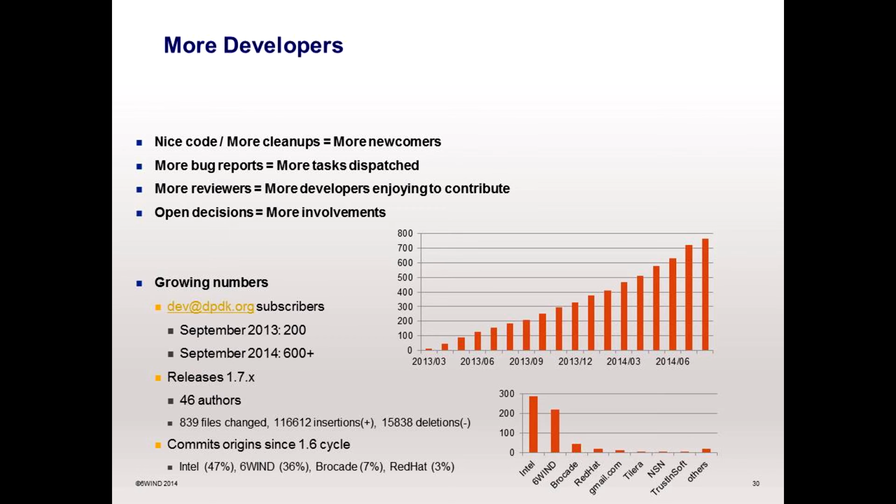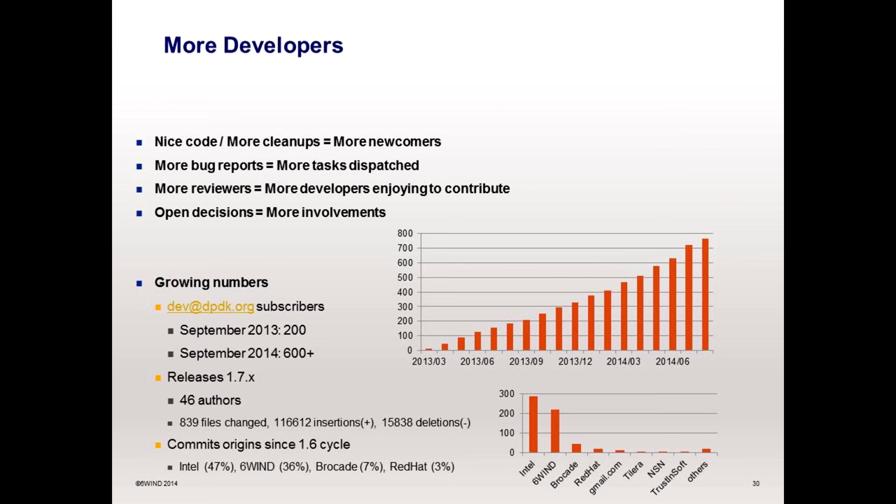About the growing community, the dpdk.org community was born in March 2013, and now we have approximately 600 registered readers on the mailing list. Some people are unregistered also.